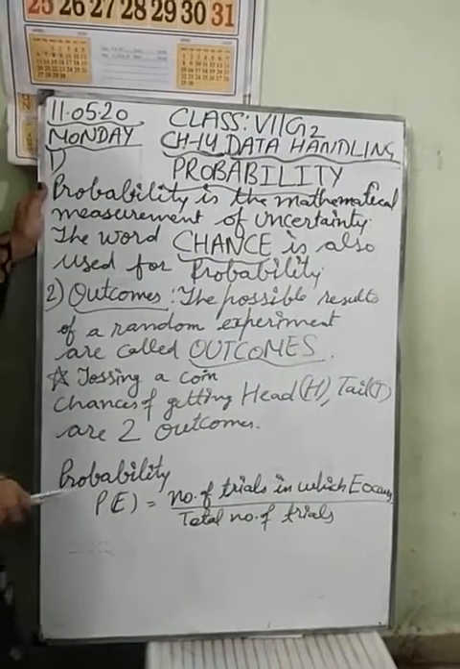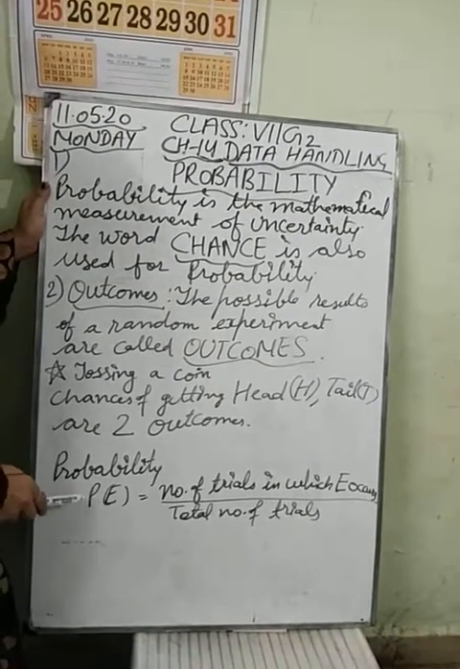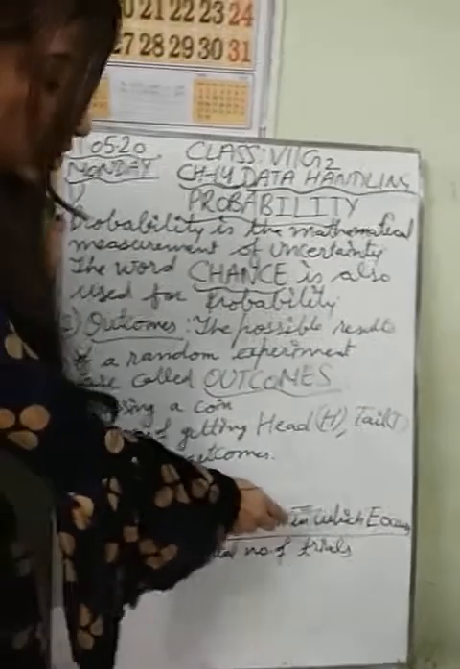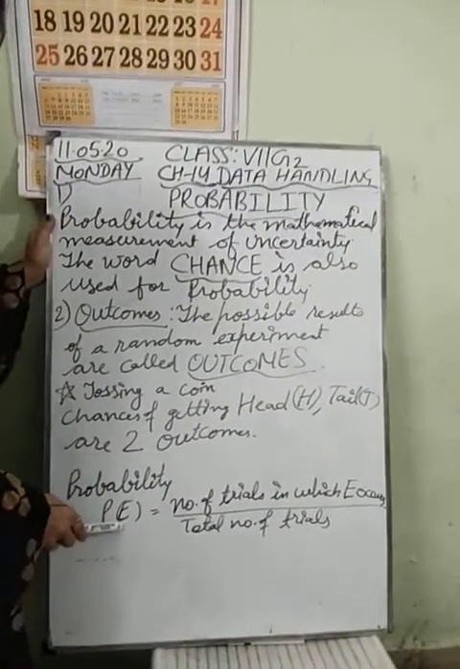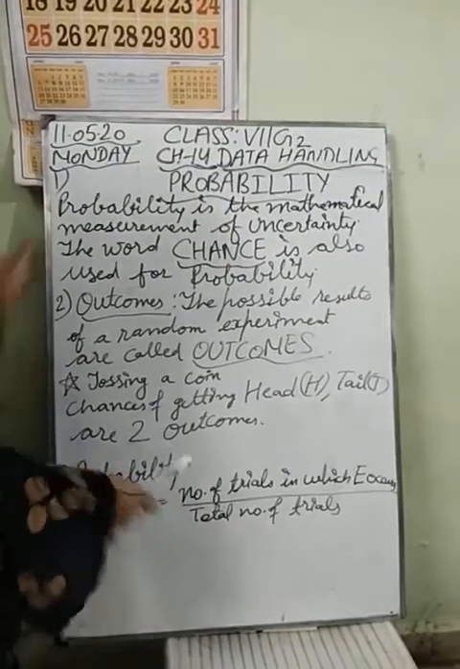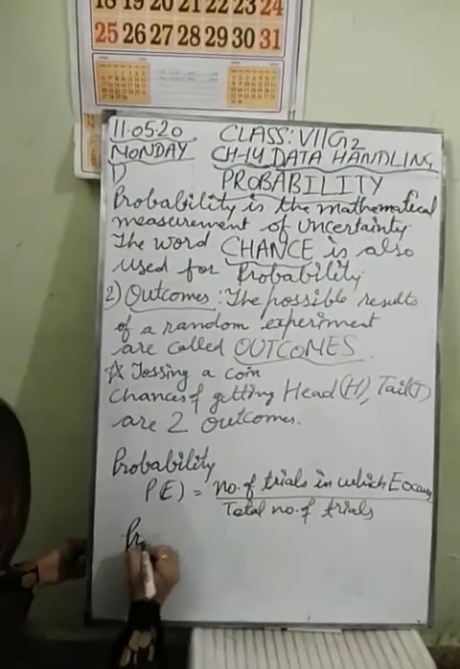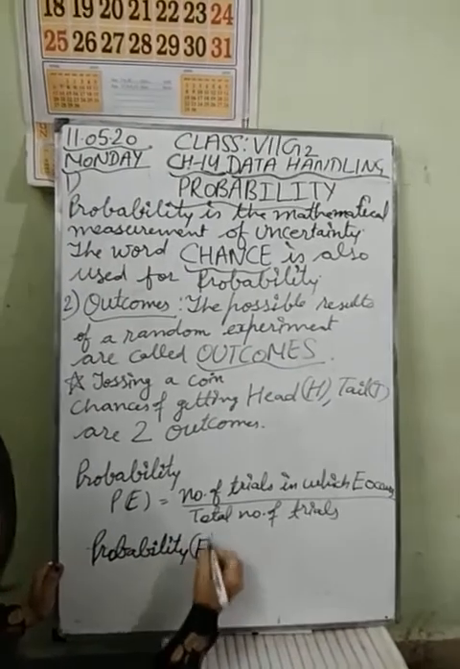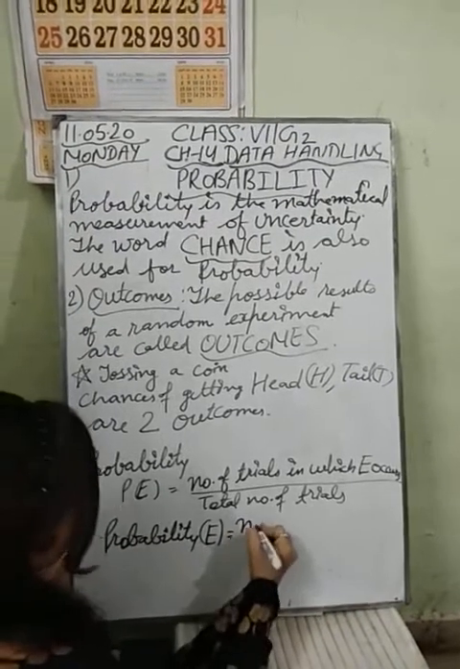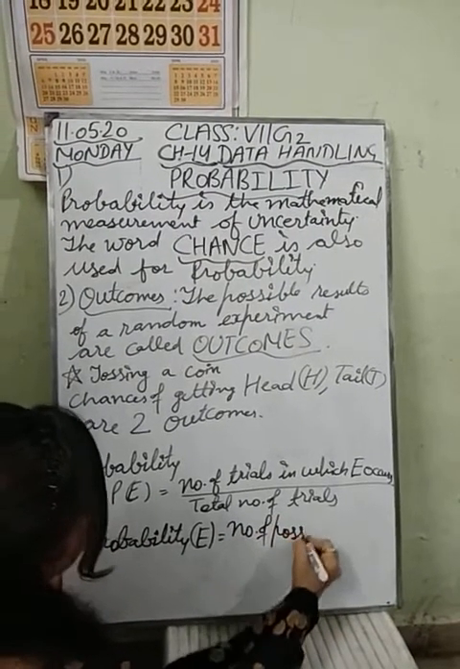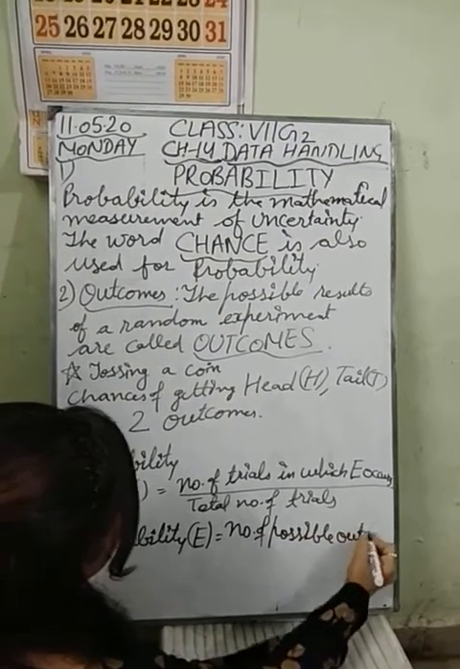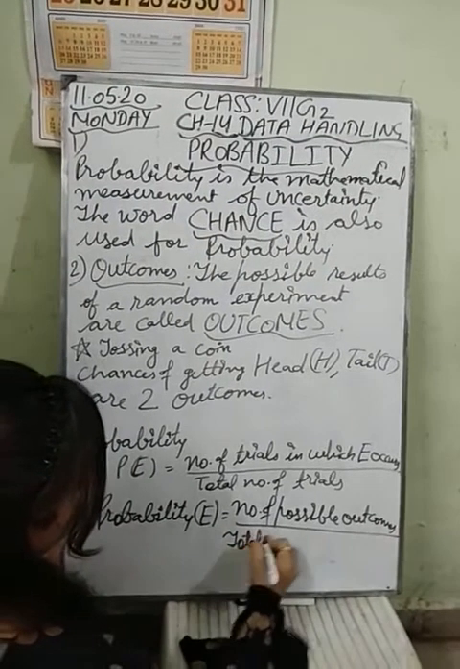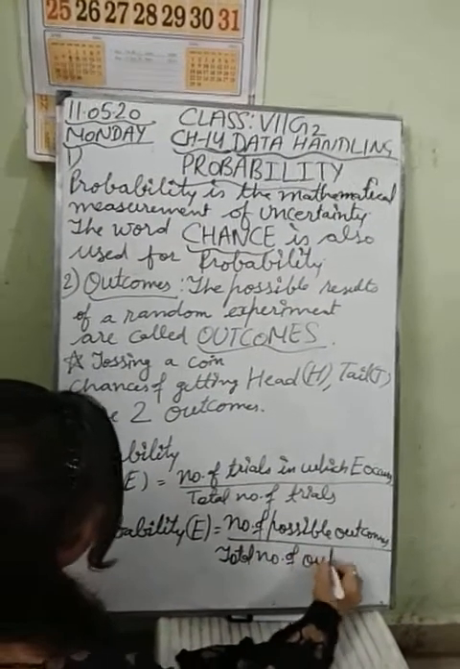So guys, what is the formula for finding probability? Probability P of event E is the number of trials in which E occurs divided by the total number of trials. Or you can write, the probability of any event will be equal to the number of possible outcomes divided by the total number of outcomes.